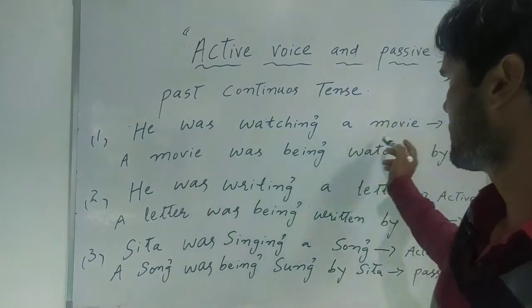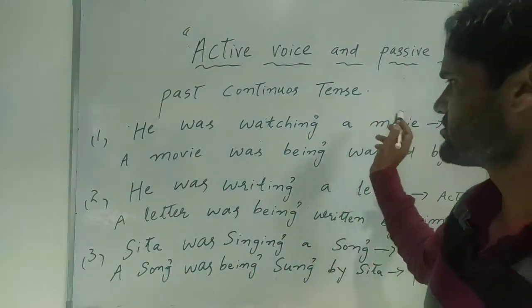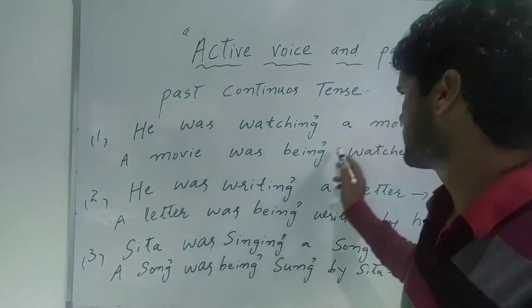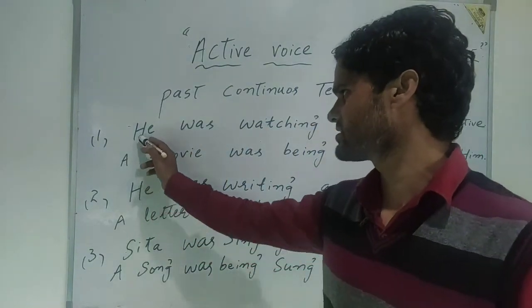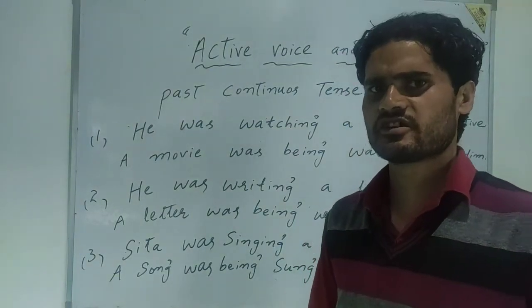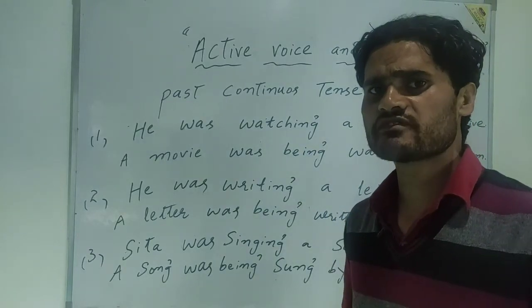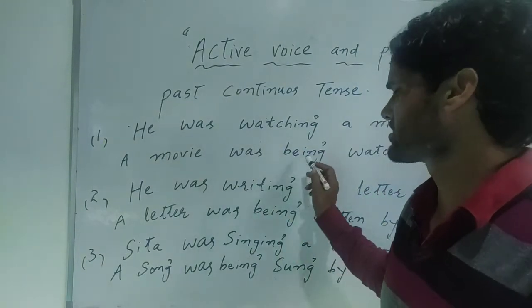However, if you are to make the passive sentence out of this sentence, you have to just interchange the subject and object. You have to bring the object before the beginning of the sentence and the subject at the end of the sentence. It is called the interchange. However, you also have to add an extra word, that is being.